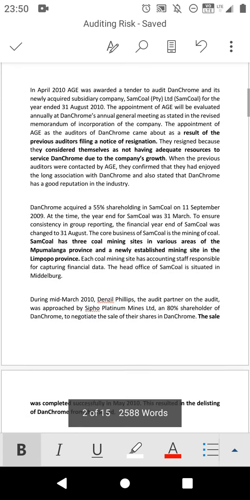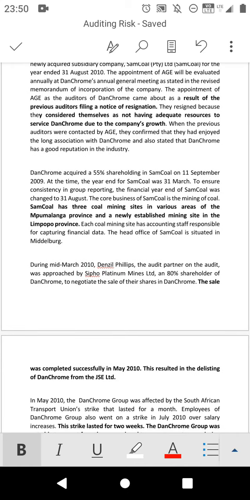Let's check the other point. The one that is highlighted: Semcoal has 3 coal mining sites in various areas of Mpumalanga province and a newly established mining site in Limpopo province. So they told us that this company has various areas, in other words, they have many branches. If they have many branches, as the firm that wants to audit this company, we must have many resources, many members. Remember, in this case, we only have 6 members.